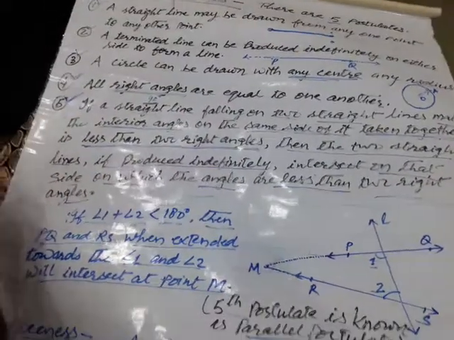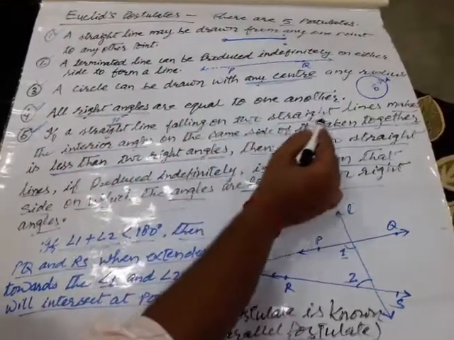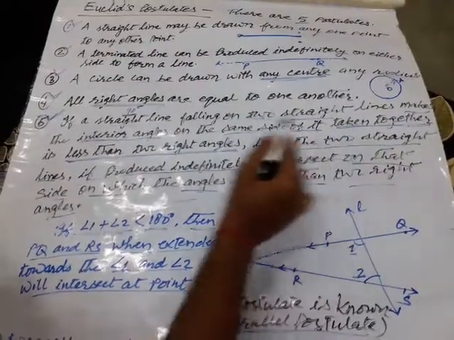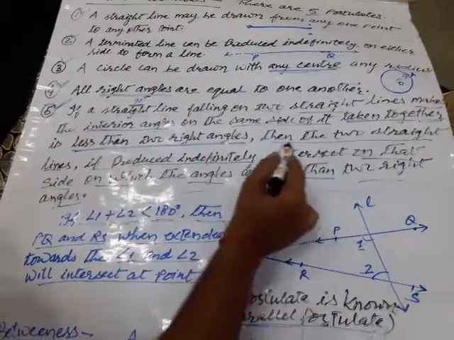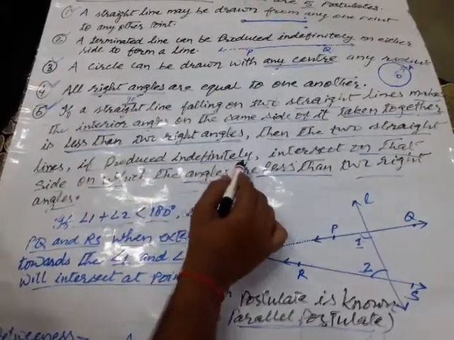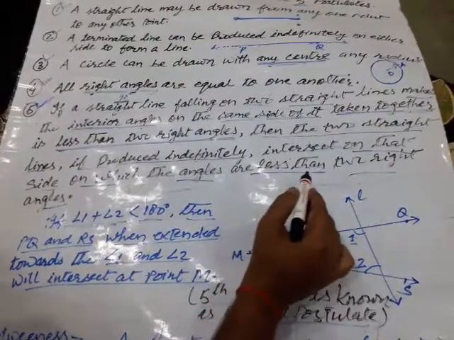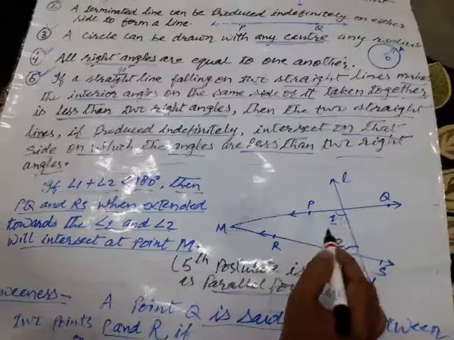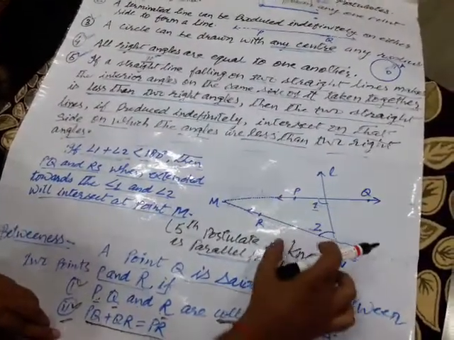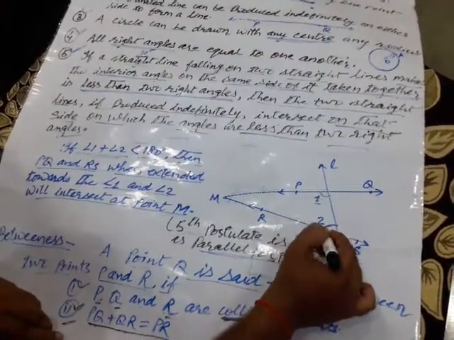Fifth postulate, that is of utmost importance: if a straight line falling on two straight lines makes the interior angles on the same side of it, taken together, less than two right angles, then the two straight lines, if produced indefinitely, intersect on that side on which the angles are less than two right angles. What does it mean, children? If L is a straight line falling on two straight lines PQ and RS, then two interior angles are formed, angle 1 and angle 2.